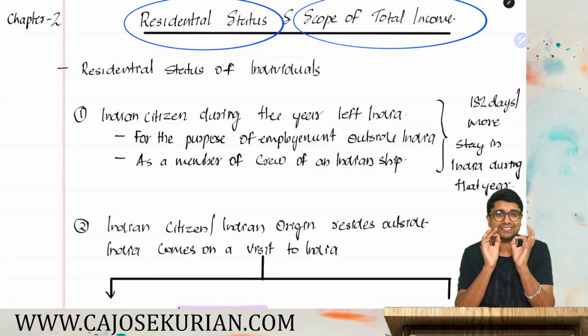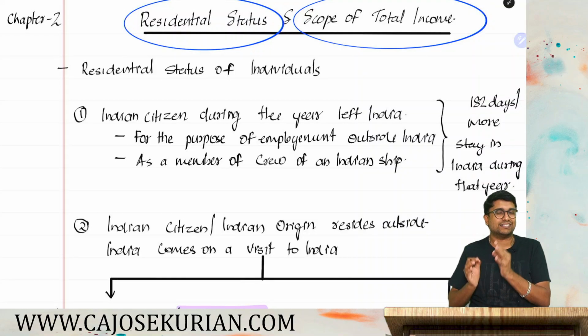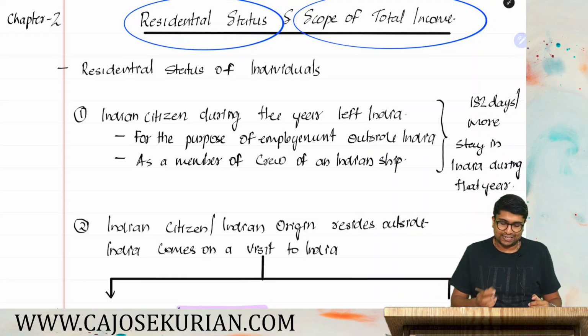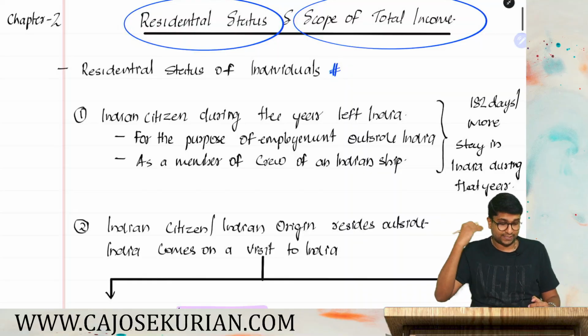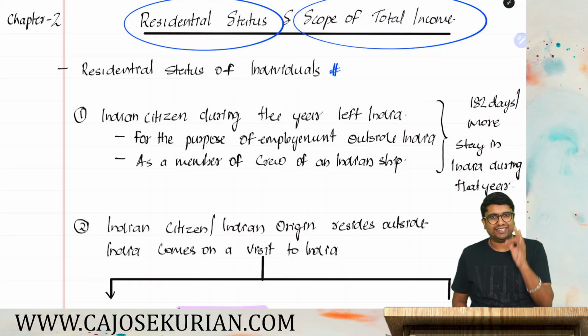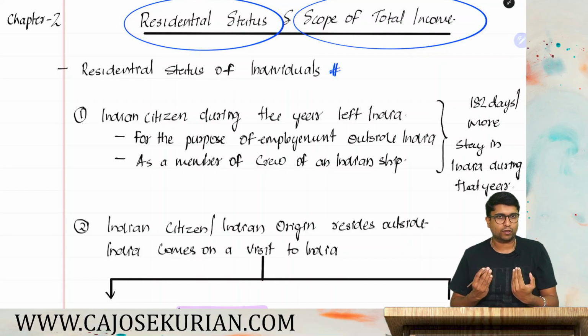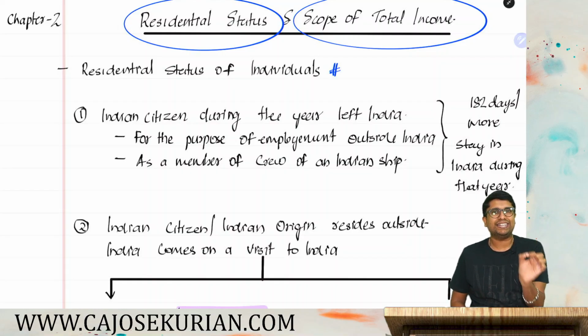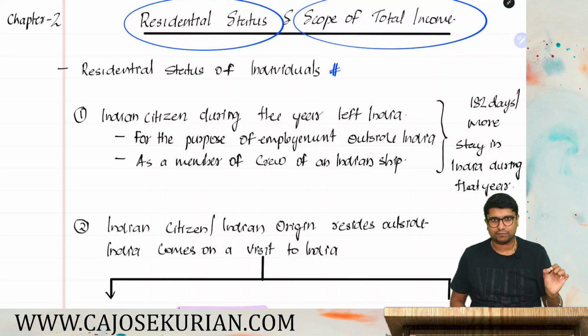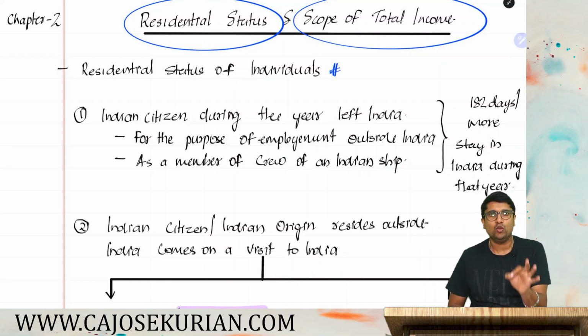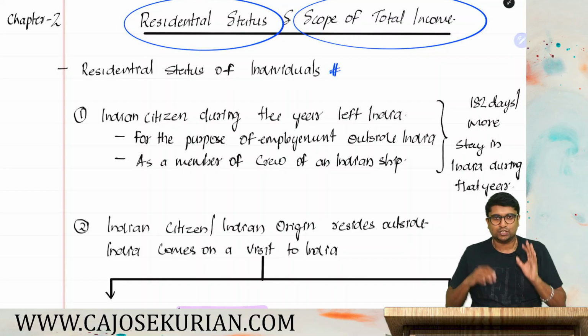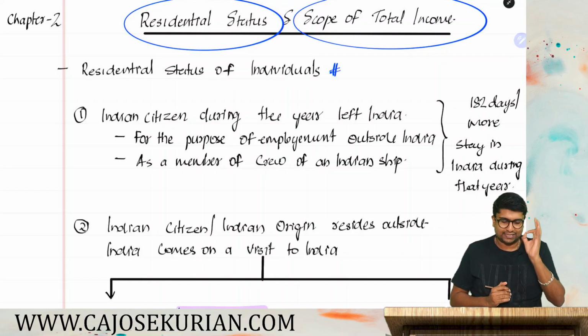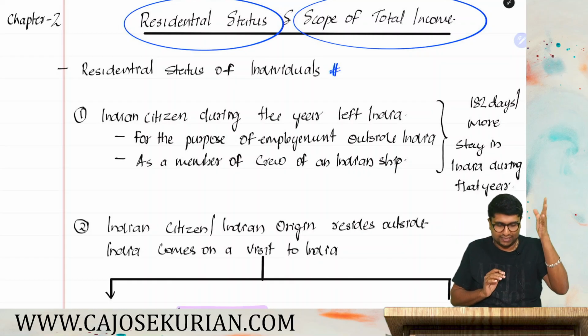So first of all, let's understand how to determine the residential status of individuals, that's what we are about to discuss first. Listen friends, in an examination question, if they are asking you to determine the residential status of an individual, what you need to do is identify the type of assessee they are testing, rather than simply counting the days of stay in the question. First you should know exactly what type of assessee they are testing. There are different types of assessees. Let's understand the types of assessee for determination of residential status.